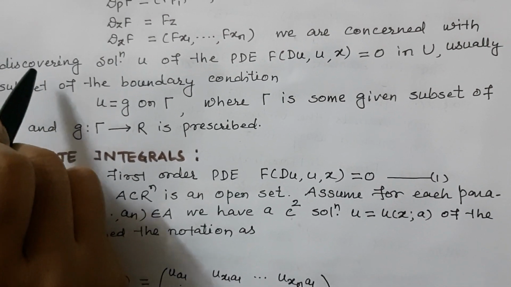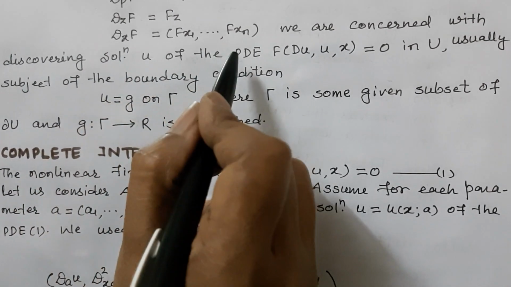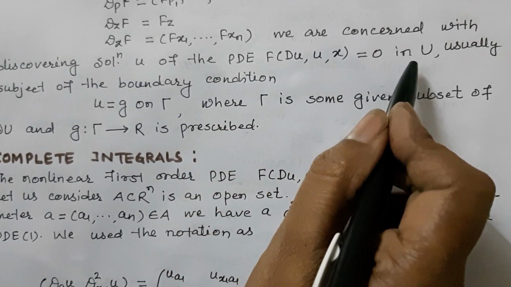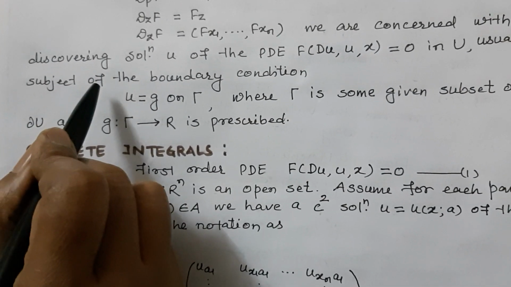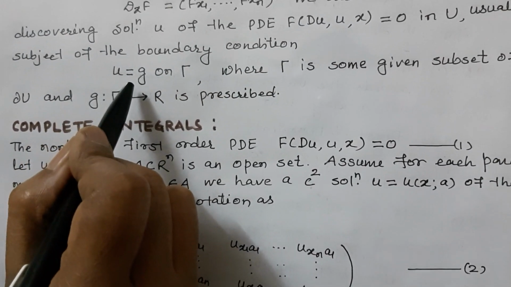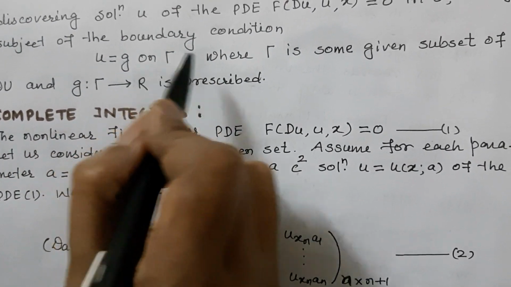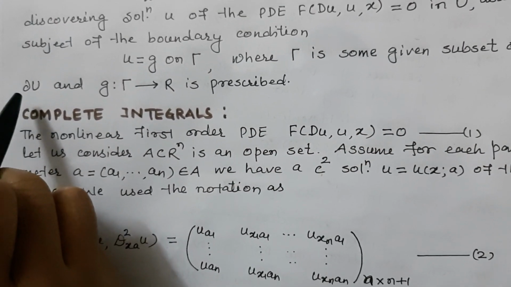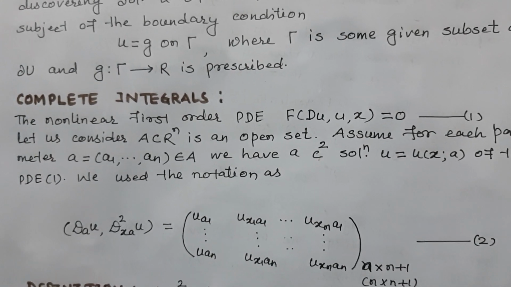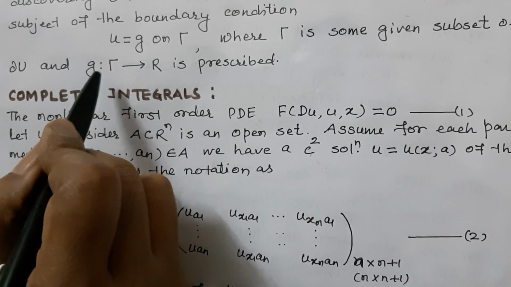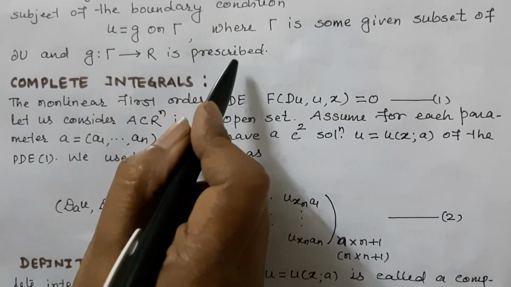We are concerned with discovering solution u of the PDE F(Du, u, x) = 0 in U, usually subject to the boundary condition u = g on Γ, where Γ is some given subset of ∂U, where ∂U is the boundary of U, and g is a function from Γ tends to R, prescribed.